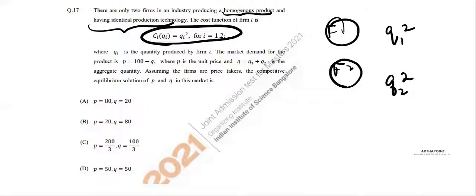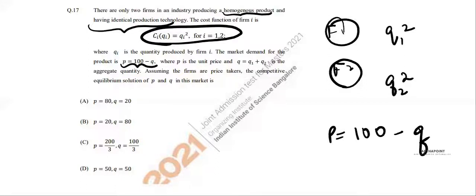Now this says that the market demand is given by a certain function, P is equal to 100 minus Q. So I go ahead and write my market demand as P is equal to 100 minus Q. Now it goes ahead and says that the firms are price takers. So find the equilibrium.